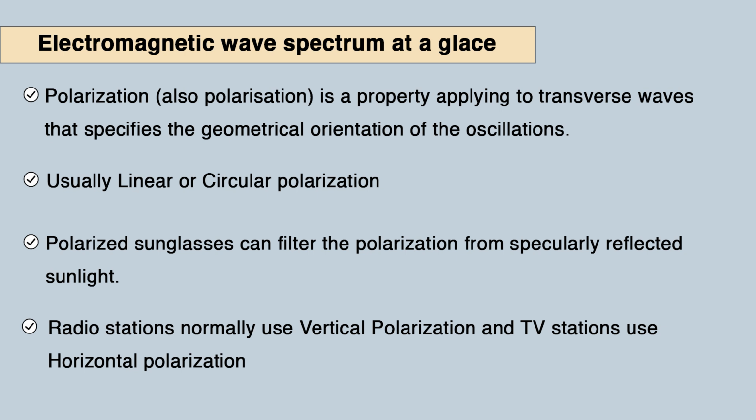Because of this particular phenomenon, one statement was given by Fresnel, because initially it was thought that light is a longitudinal wave, but a longitudinal wave does not show polarization-type behavior. So, polarization is only because of transverse waves. So, first of all, what is polarization actually? Polarization is the property applying to transverse waves that specifies the geometrical orientation of oscillation.